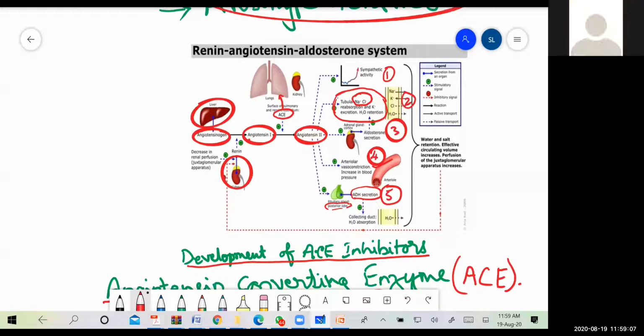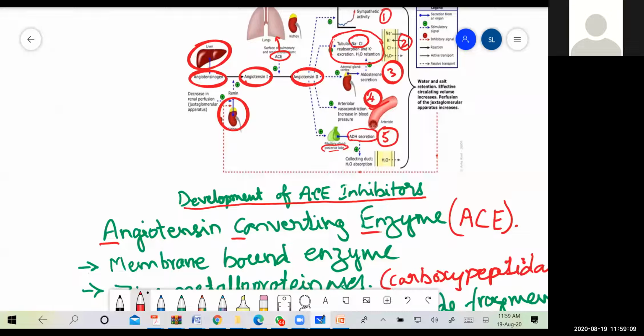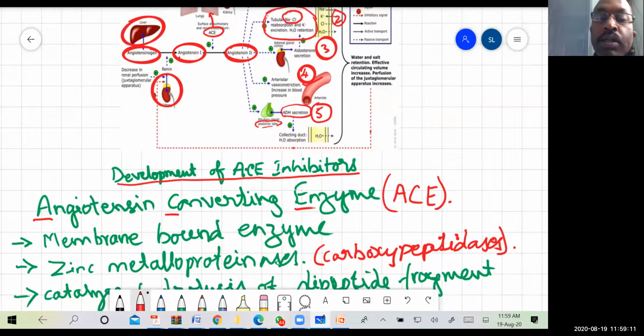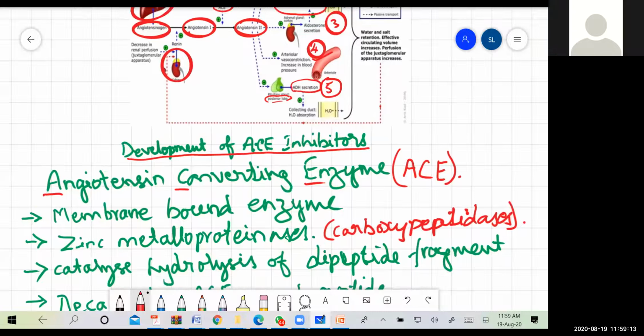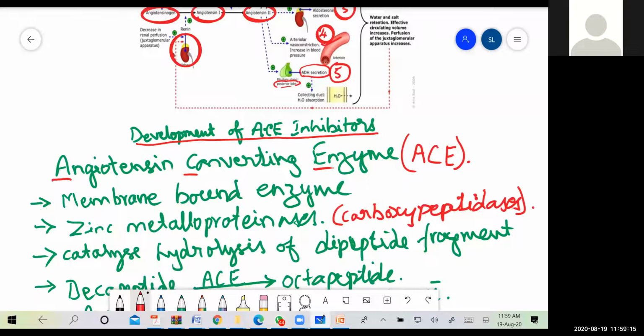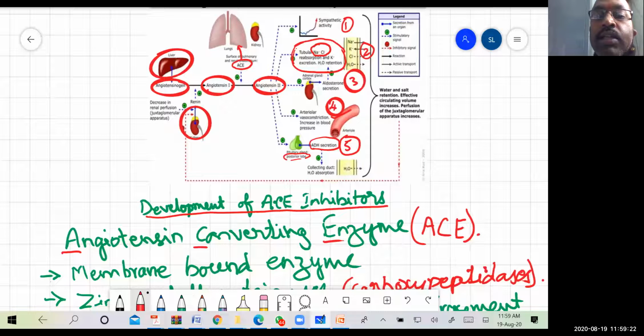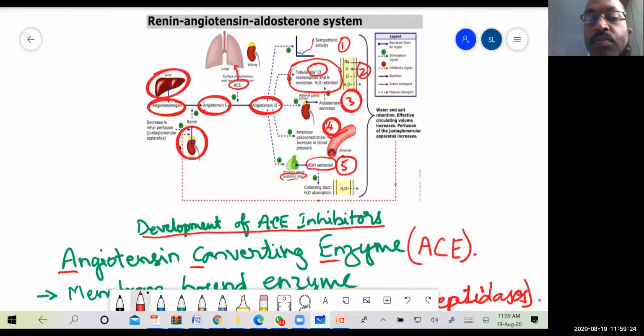Now let us see the mechanism of action of the angiotensin converting enzyme inhibitors. If you can prevent the formation of angiotensin 2, then we can reduce the blood pressure, that means bring down the increased blood pressure to normal.